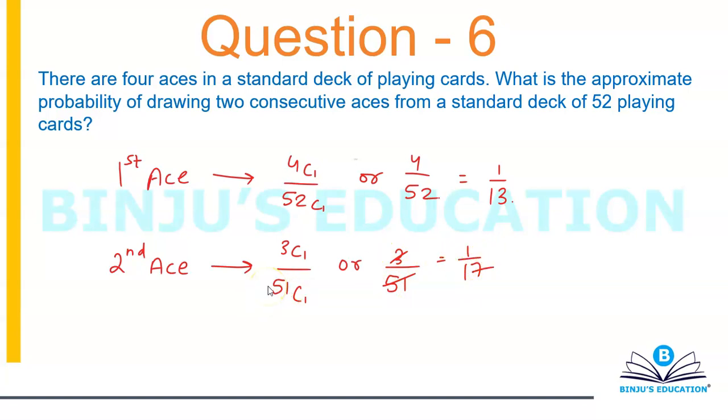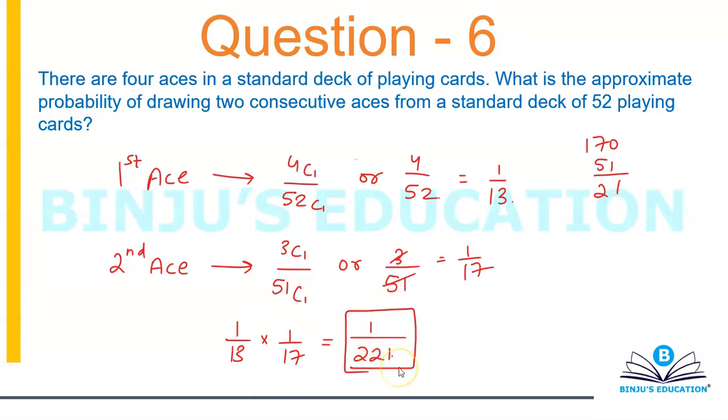You want an ace in the first go, you want an ace in the second go. So it will be 1 by 13 into 1 by 17, that's 13 times 17, which is 221. So 1 by 221 will be your answer.